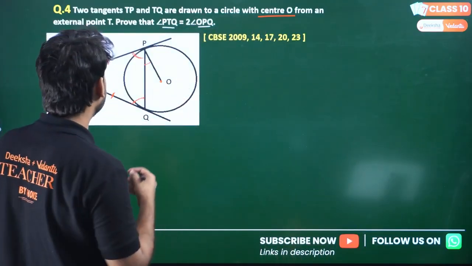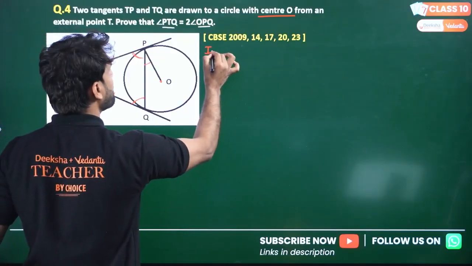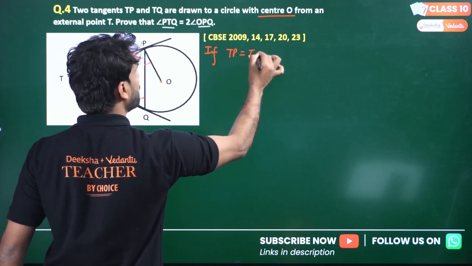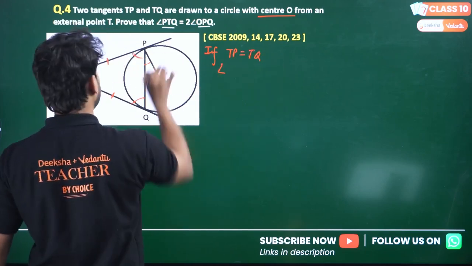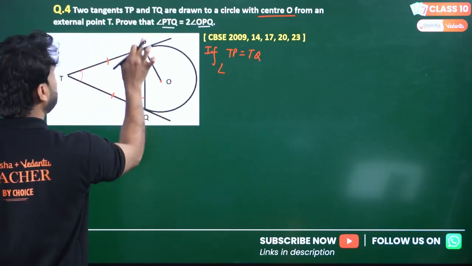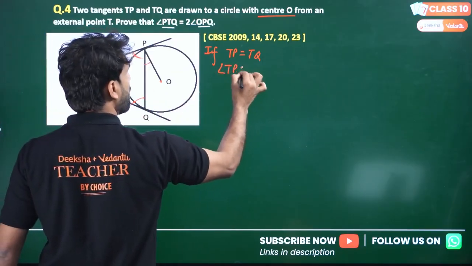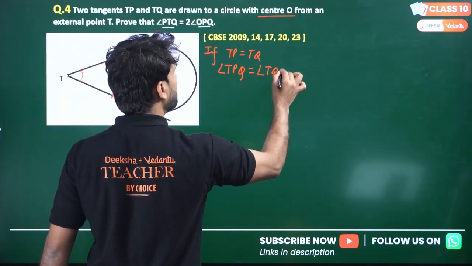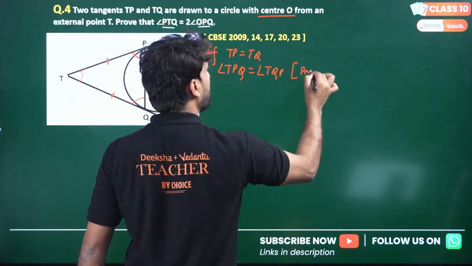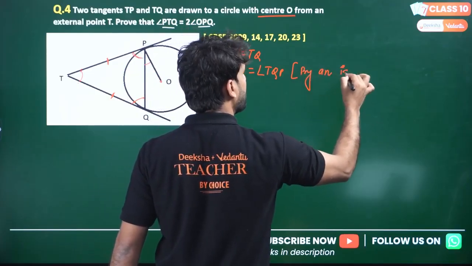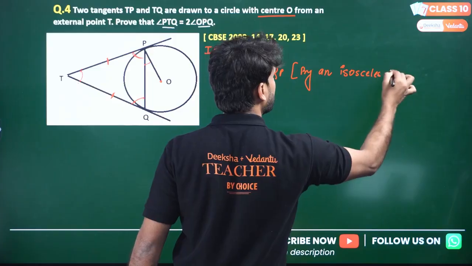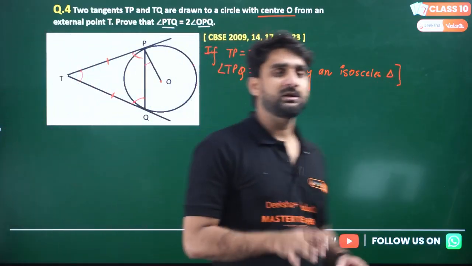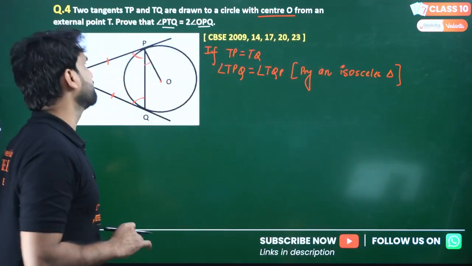Okay, so we can write here: if TP equals TQ, angle TPQ will be equal to angle TQP by the isosceles triangle property. I hope you get the point. Is there any doubt till now? No doubt? Let's move ahead.